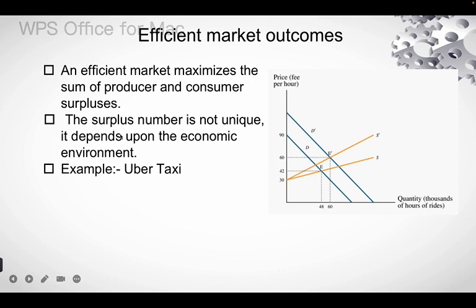The surplus number is not unique, it depends upon the economic environment. For example, with an Uber ride the price varies with the road and weather conditions. In poor weather conditions, demand increases. In poor road or weather conditions, drivers are less willing to supply, so the reservation payment increases. That is why the demand graph shifts upwards and supply changes.